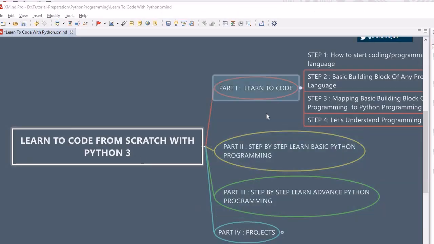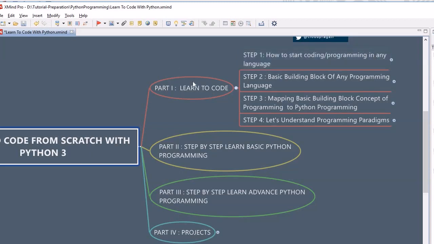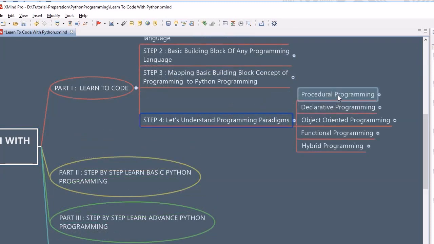So far in this journey, in part 1 we learned how to write code, and we discussed how to start programming in any language. We have also seen the basic building blocks of any programming language, and then how to map those basic building block concepts to Python programming. We have also seen the programming paradigms: procedural programming, how to write a program, then functional programming and declarative programming, where I gave you an example. And for functional programming, we wrote some functions in part 2 of the course.